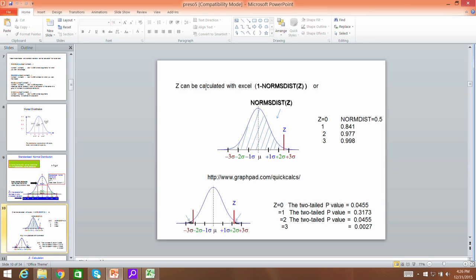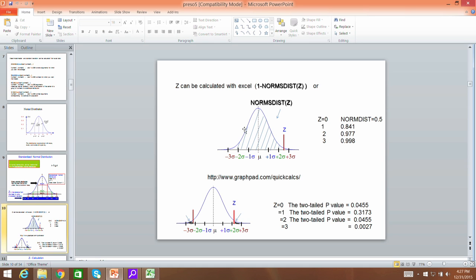So, using Excel we can do this, and the command here is NORM.DIST. You can also use GraphPad to do the same thing, but GraphPad gives it to you in another form. When you put Z, it gives you the area on both sides, the outside area.